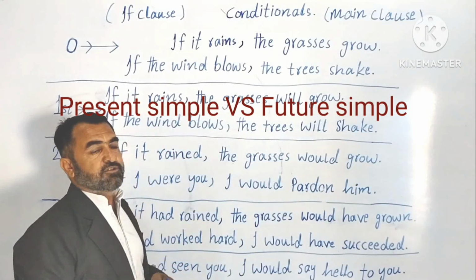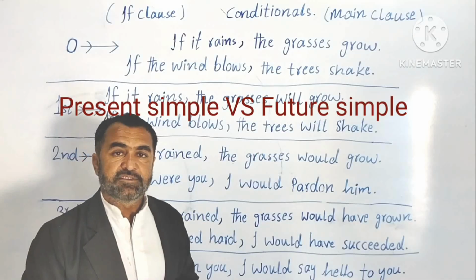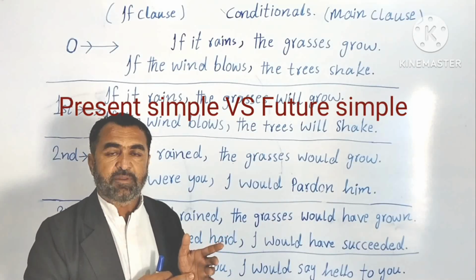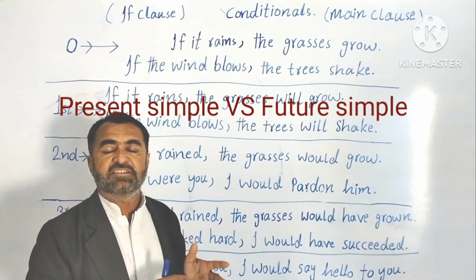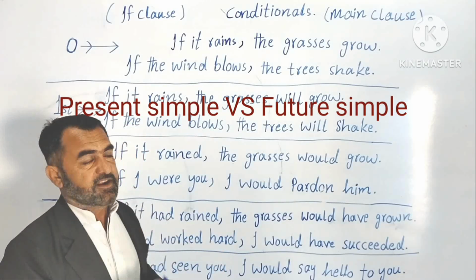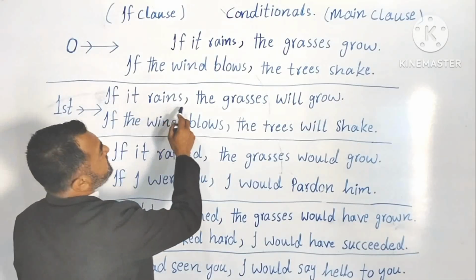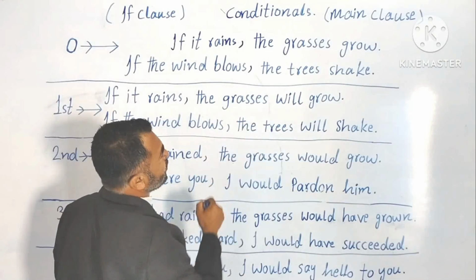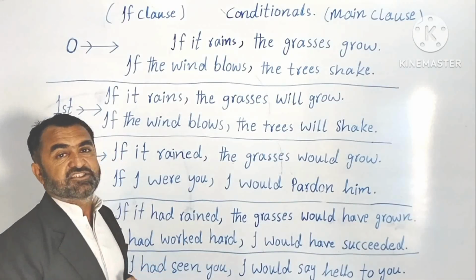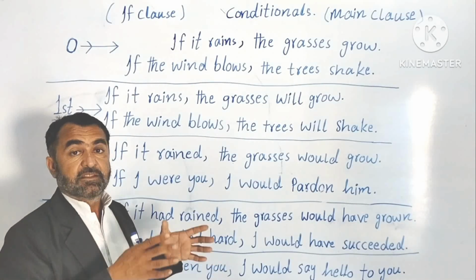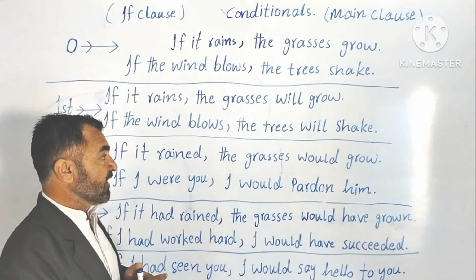This is the symbol of first conditionals: if clause in present simple, main clause in future simple. Understood? Now look at the examples. If it rains, the grasses will grow. Means still there are chances. If it rains, still there are chances, the grasses will grow. Understood?